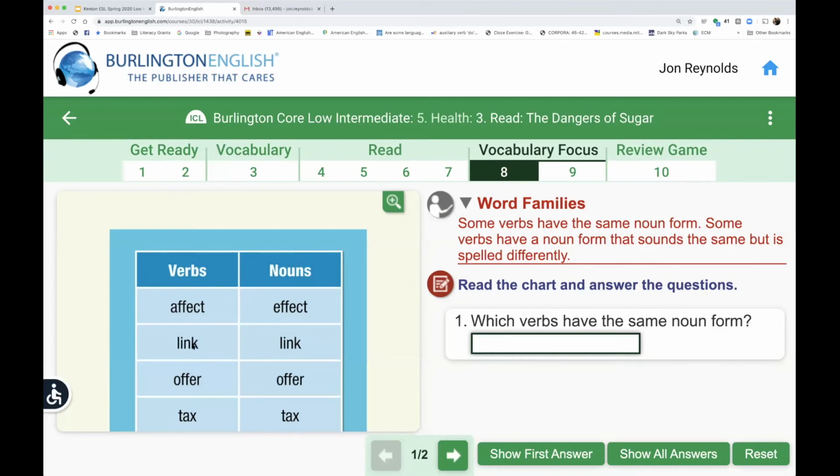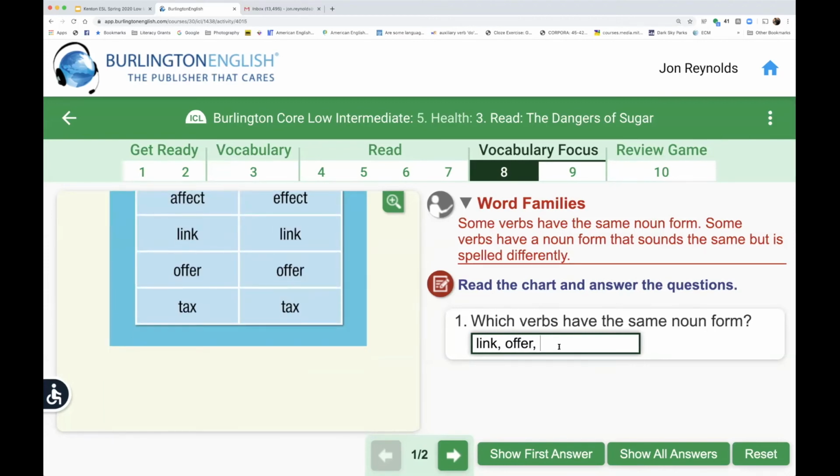Look over on the left side. Which ones look exactly the same as the nouns? Well, for example, I see link, right? So I'm going to put link in the box. Okay. Offer, and I see tax. All right, now let's see if we're correct on that first answer. We are. Link, offer, and tax.